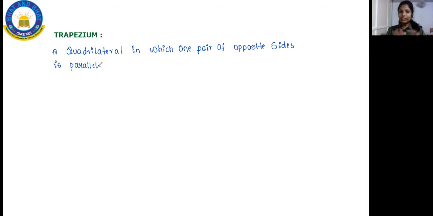Okay, so it looks like a quadrilateral itself, but only one pair will be parallel to each other. Apart from that particular pair, the rest of the pairs that you have will not be parallel. Okay, so that is what trapezium means. Only one pair of opposite sides is parallel. So apart from that pair, the other sides are not parallel. So that is trapezium. I'll show you one diagram so that you people will understand it better.